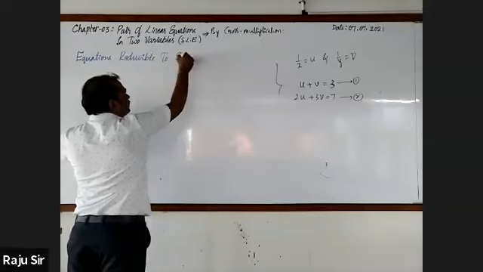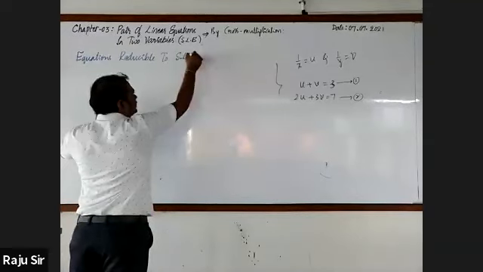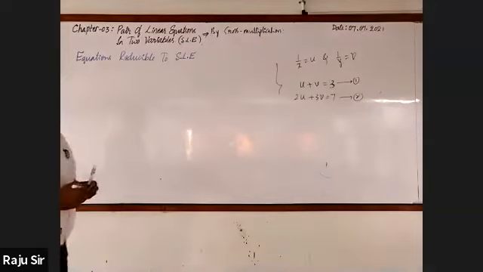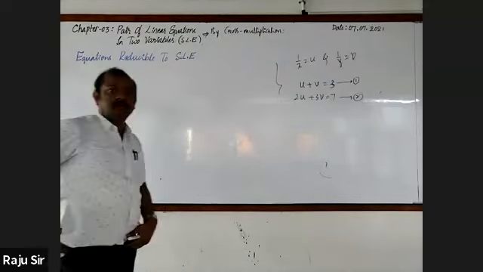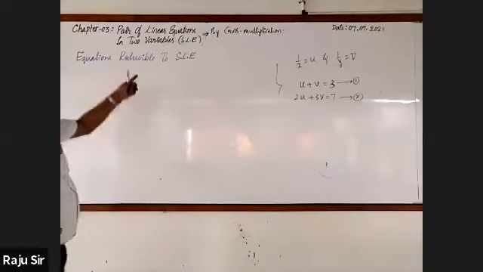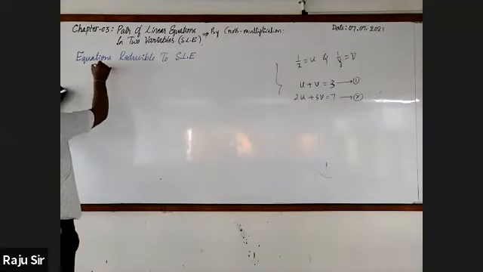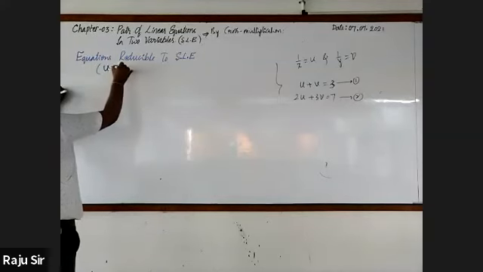I'll write it in short form as PLE. Only for remembering, I am giving the particular name UV method. You may change it as you wish. In bracket you write, this is UV method.